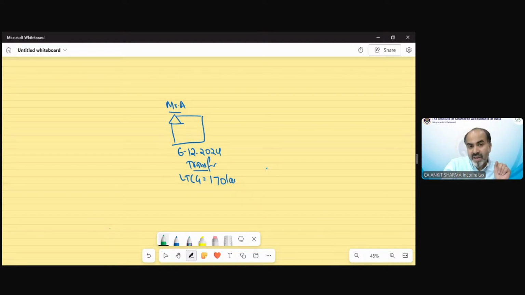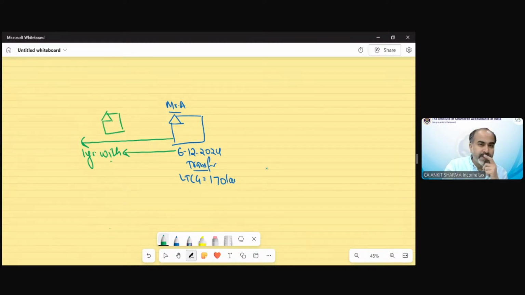The provision says if he has purchased a house within 1 year from 6 December 2024, and suppose he has purchased a new residential house on 10th May 2024, then this house purchase falls within 1 year from the date of transfer.